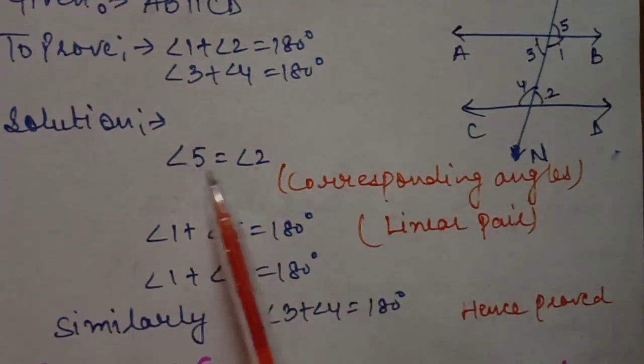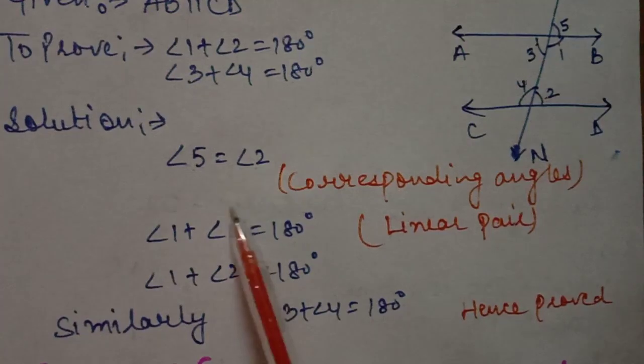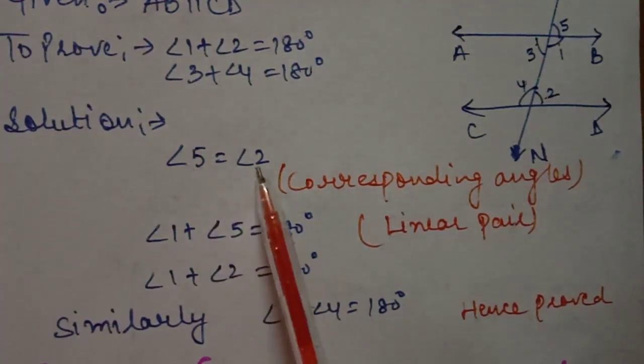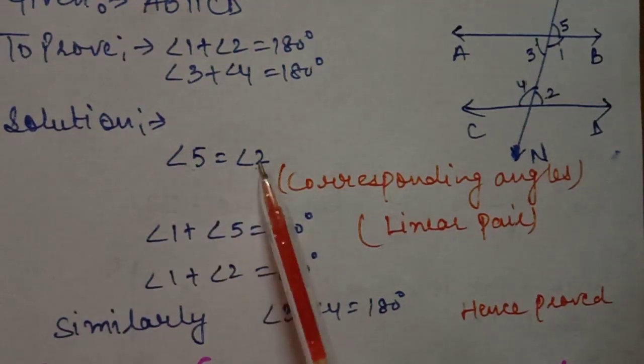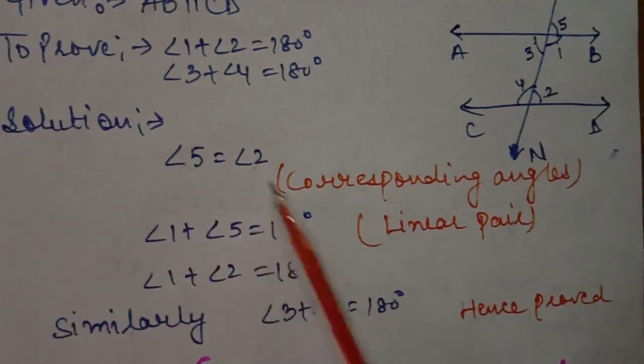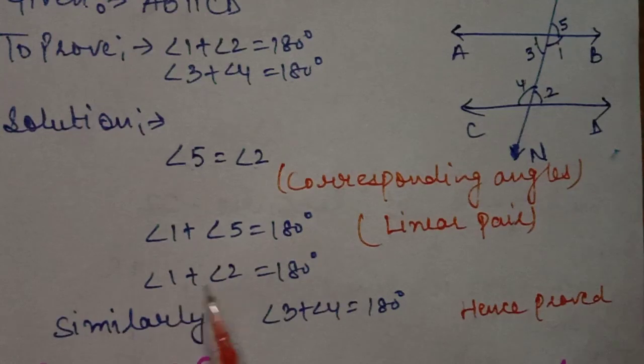But we know that angle 5 is equal to angle 2, so we can replace angle 5 with angle 2 with the help of this reason. So it becomes angle 1 plus angle 2 is equal to 180 degrees. We want this only, we want to prove it. And similarly we can prove that angle 3 plus angle 4 is equal to 180 degrees, hence proved.